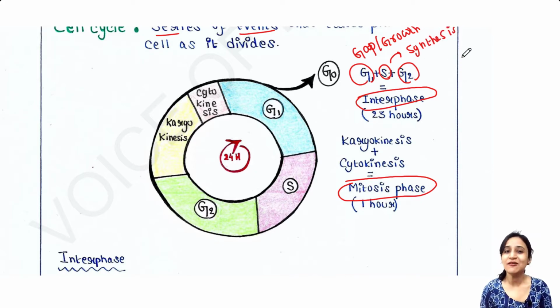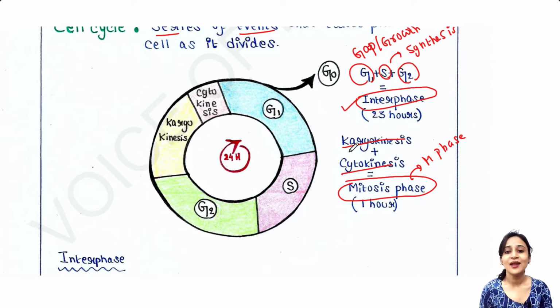So these three phases are altogether called interphase. And the mitosis phase, or you can say M phase, is divided into two main phases: karyokinesis and cytokinesis.